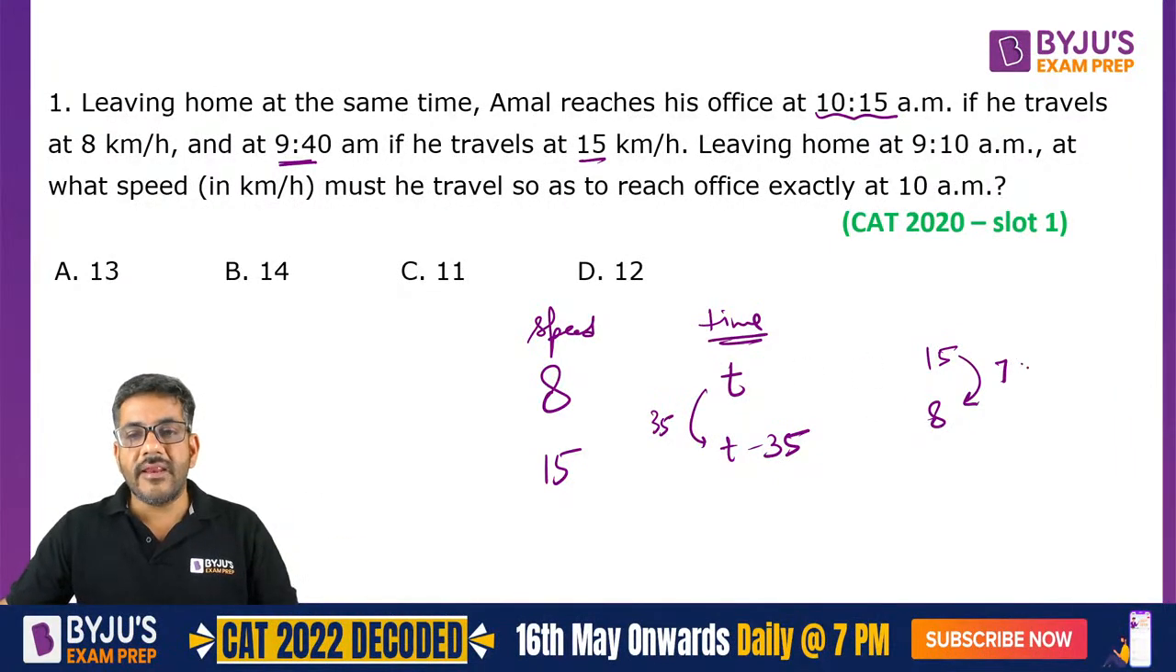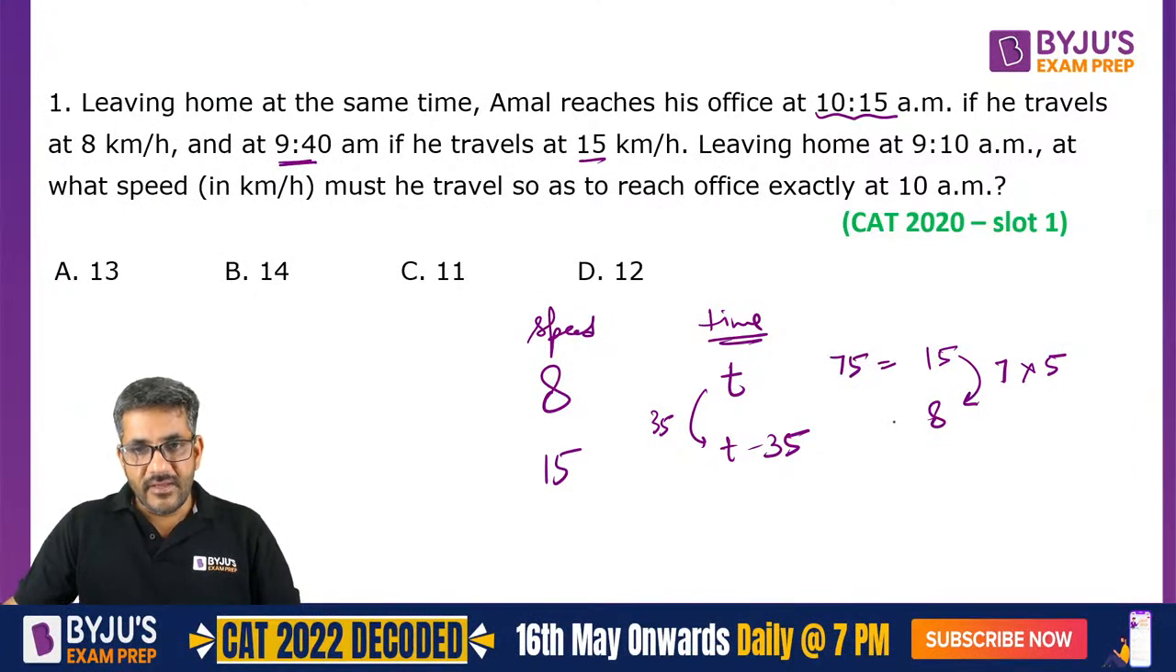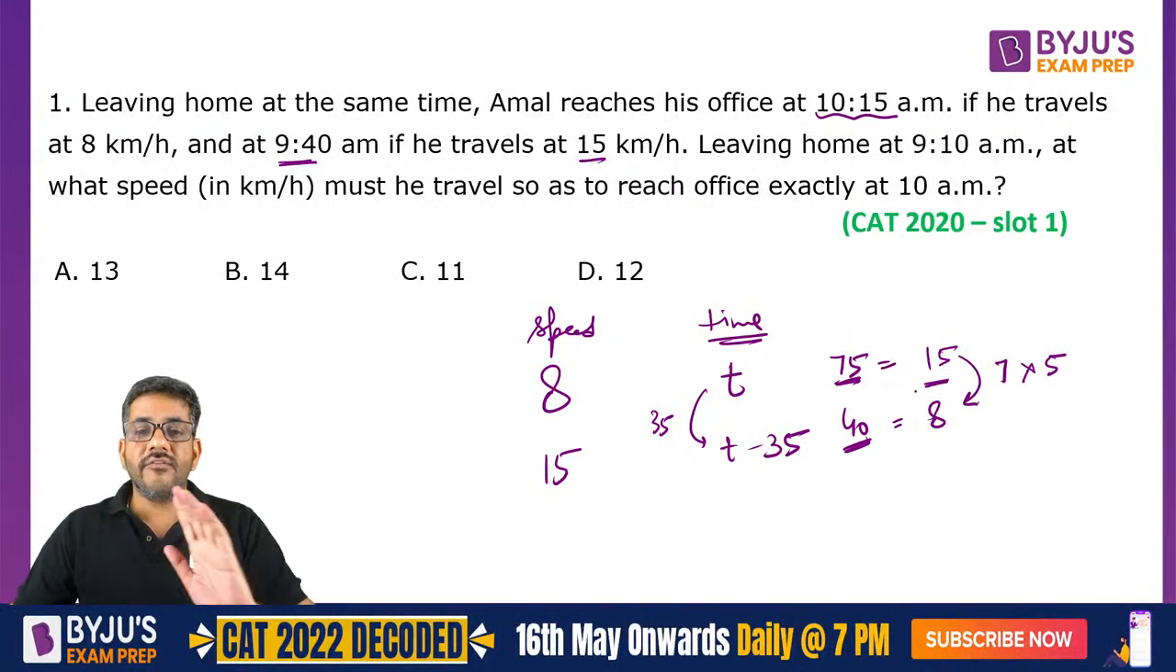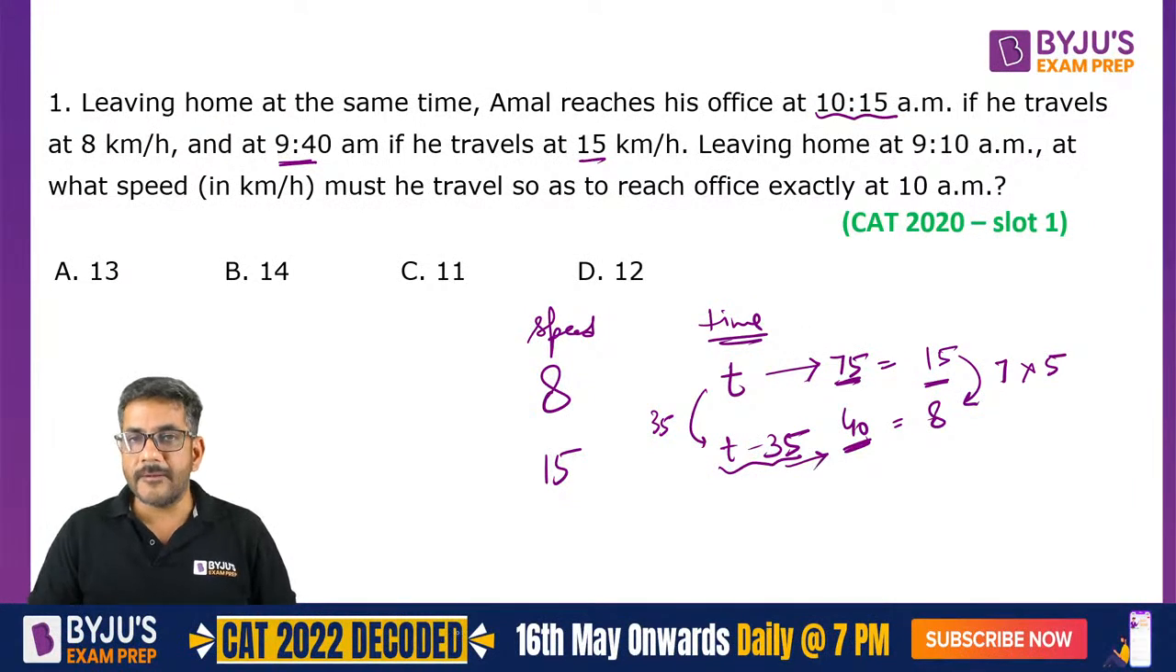7 को 35 बनाने के लिए you must make 5 times of it. So 15 का 5 times is 75, 8 का 5 times is 40, and you will see 75 and 40 are those two numbers which are in a ratio of 15 and 8, and they also differ by 35. So now we can say t is 75 and t minus 35 is 40.